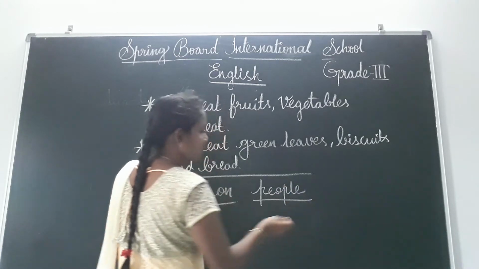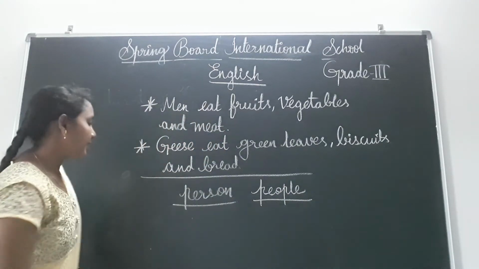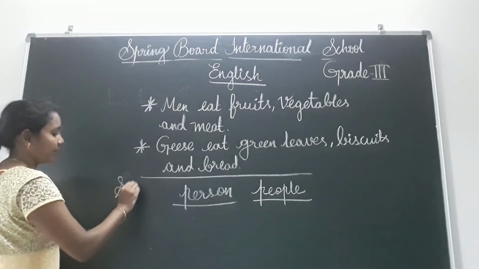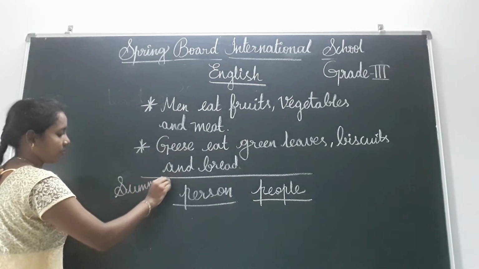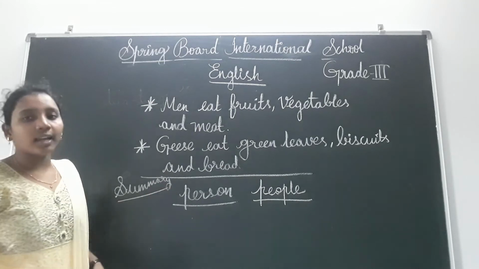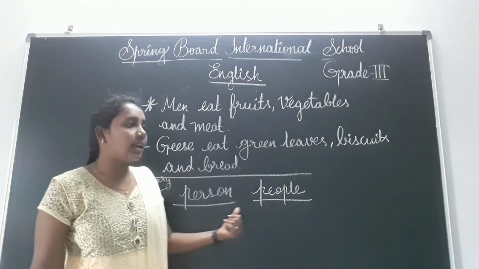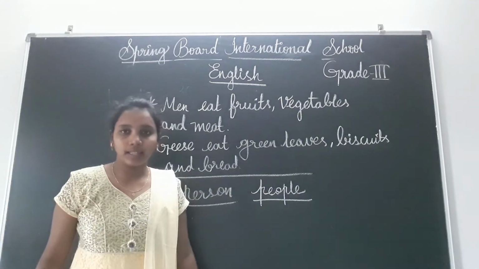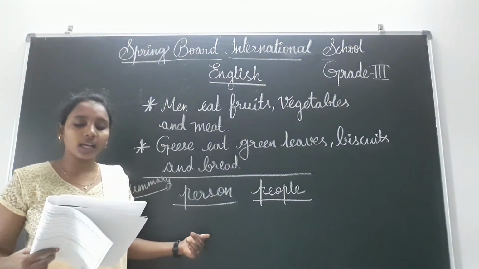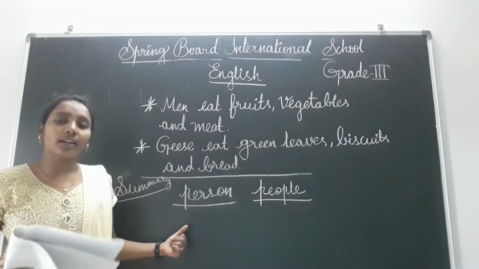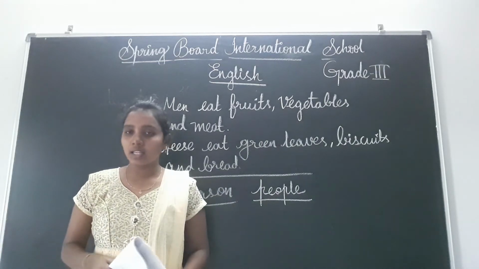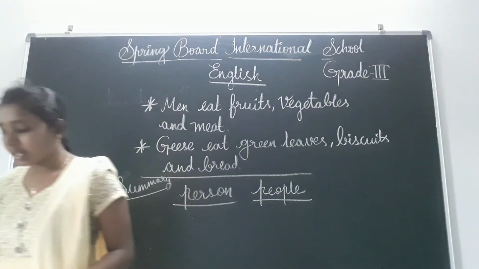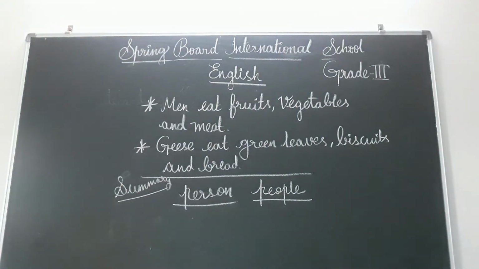Write like this, person and people in summary. Okay, write down like that, children, everyone. Person and people. These two are irregular plural forms, and already they have given one example, child and children. These two also are irregular plurals only.